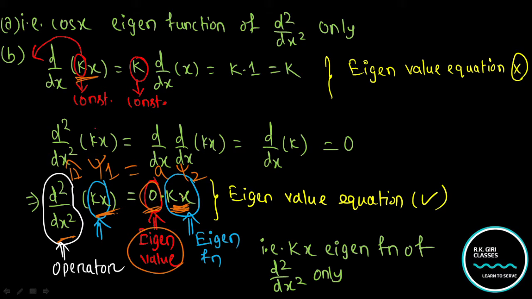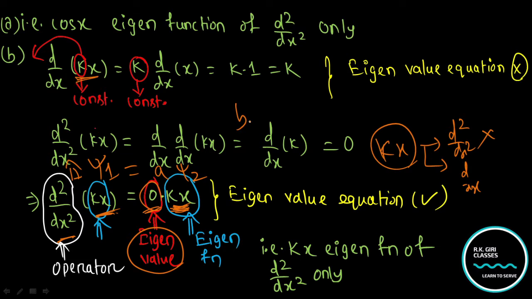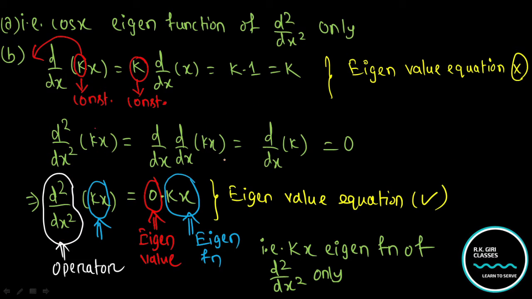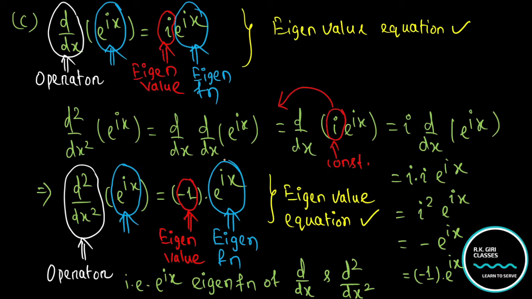So you clearly observed that kx is the eigenfunction for d square by dx square, not for d by dx. Therefore option B is also incorrect. You need a common eigenfunction for both d by dx and d square by dx square. So option C, that is e to the power ix.